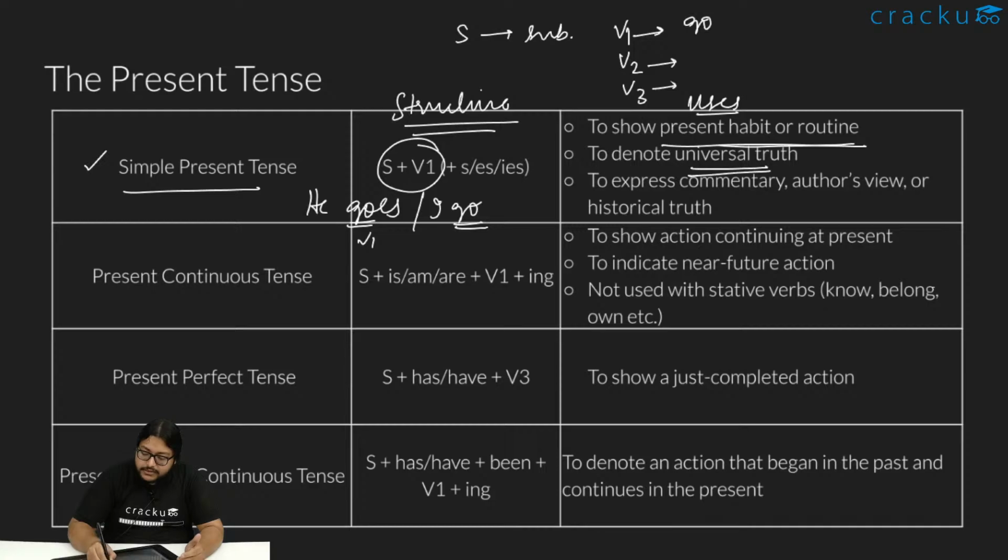To denote a universal truth, whenever we have a universal truth, we'll use a present simple tense, like the sun rises in the east, or the earth is round. It's not like the earth was round and now it's become like a cylinder. It's not that, no. It's always round. It has always been round. So that is a universal truth, something which is always true. Those kind of things use a simple present tense, to express commentary, author's view, or historical truth.